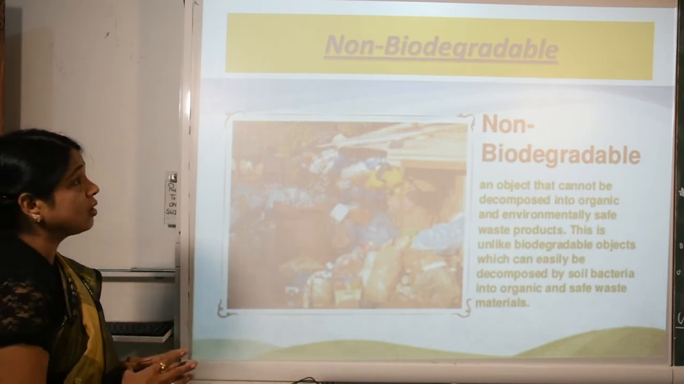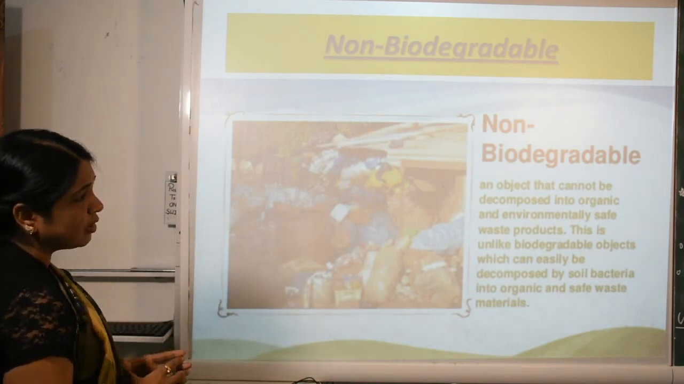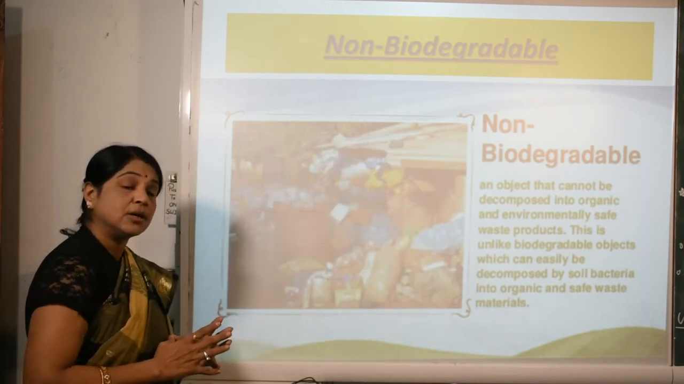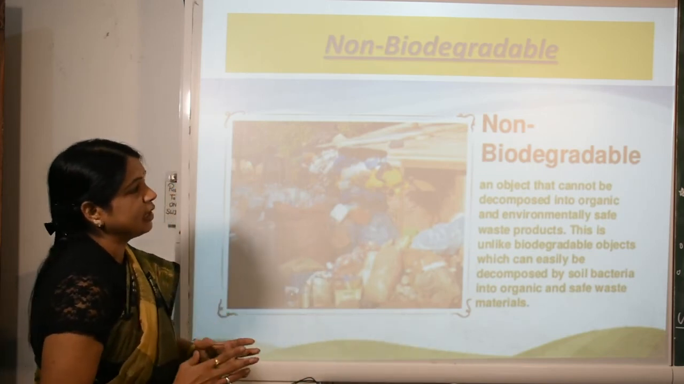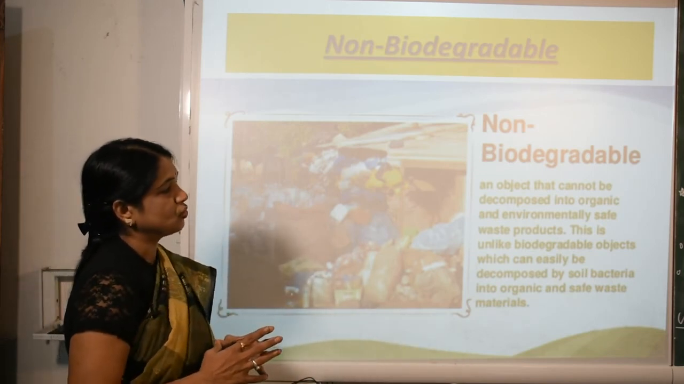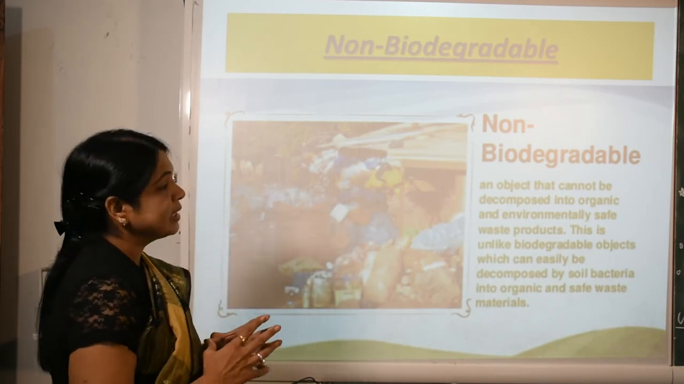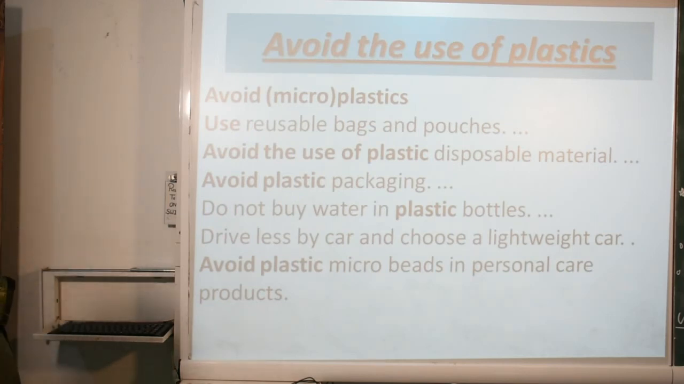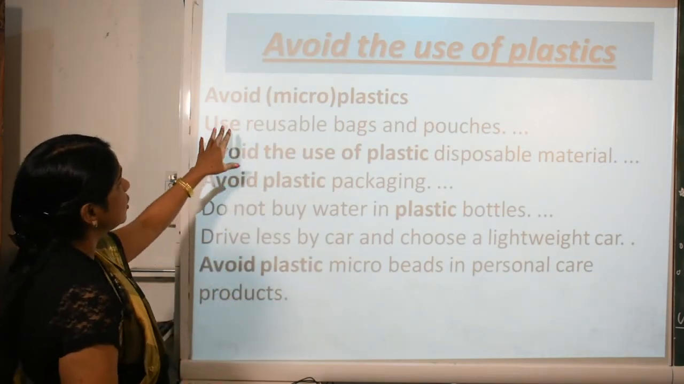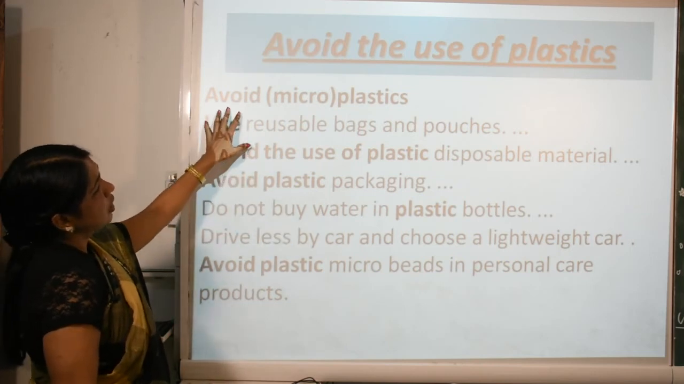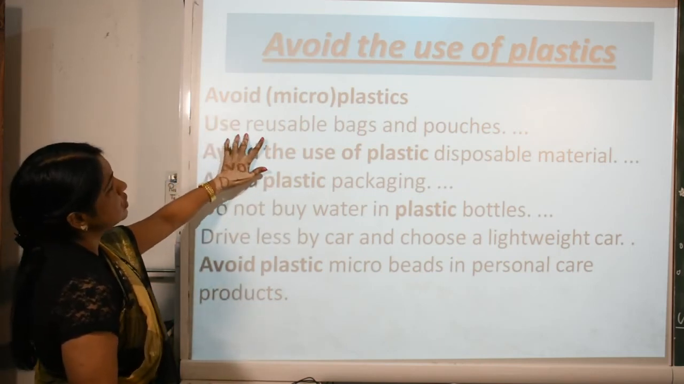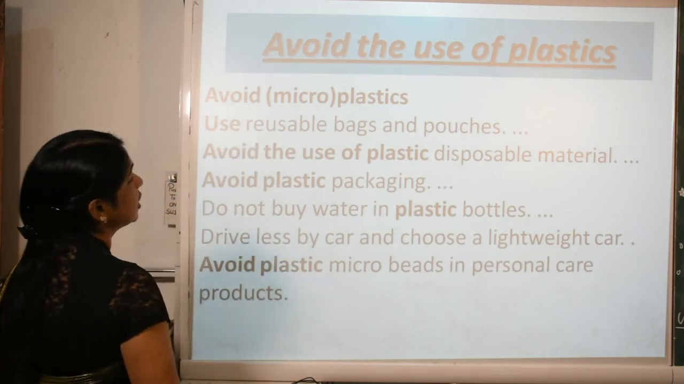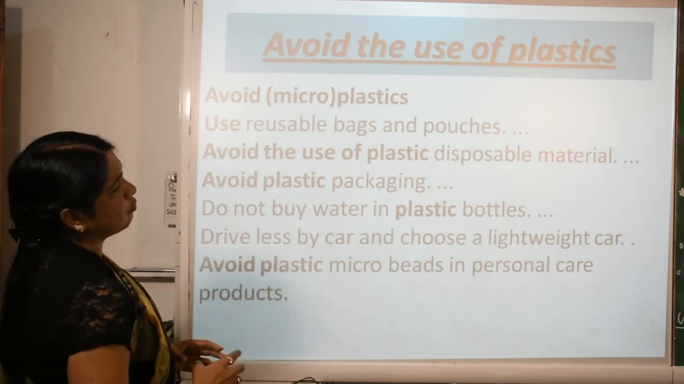Now we talk about non-biodegradable: an object that can't be decomposed. Here various types of waste garbage are shown, which are non-biodegradable, objects that can't be decomposed into organic and environmentally safe waste products. It is called non-biodegradable. Avoid the use of plastic. Yes, in the beginning I asked to avoid the use of plastic. Avoid microplastics. Use reusable bags and products such as paper bags and various types of jute bags.